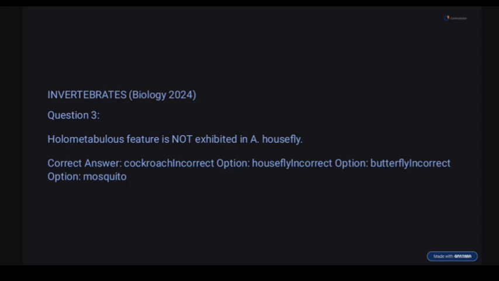So question 3, holometabolous. Holo means complete. Holometabolous feature is not exhibited in what? Options say cockroach, housefly, butterfly, mosquito. So the correct option here is cockroach.